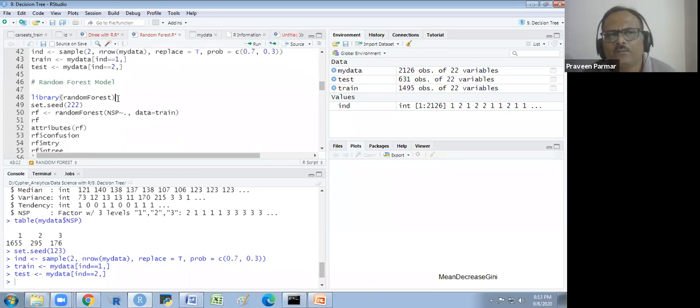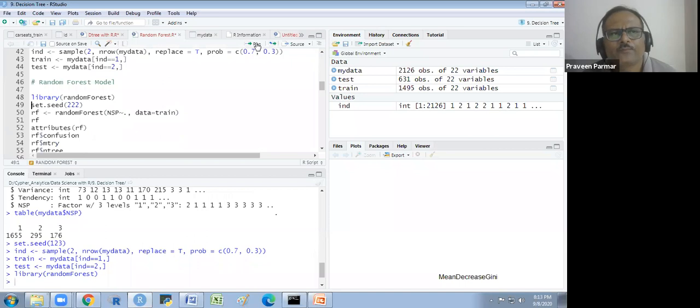I have to use the randomForest library. What I explained last time: we had not used set.seed before running the model, so we got a different result each time, including the OOB, out-of-bag error.